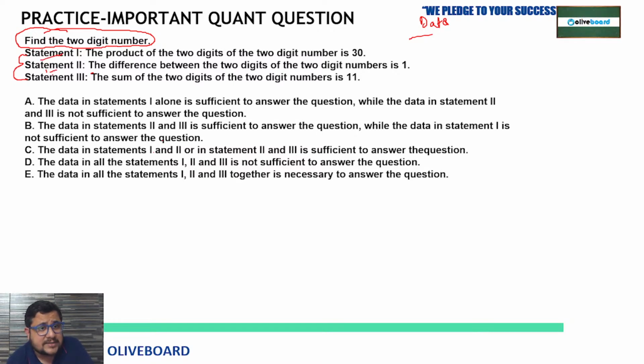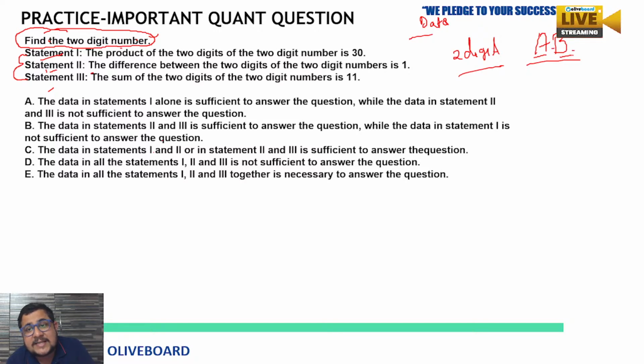So statement 1, statement 2, statement 3: find the two digit number. They are asking us for the two digit number. So we can say that the number is AB, where the first digit is A and the second one is B.